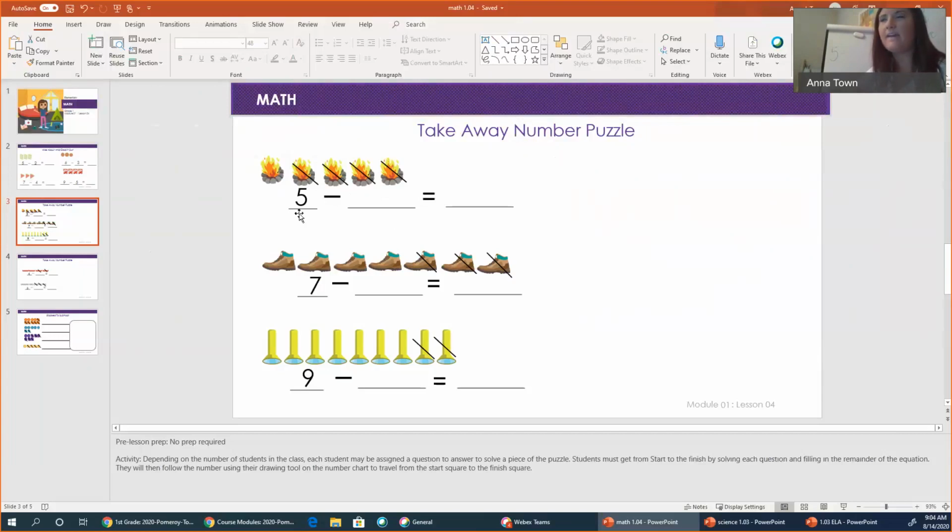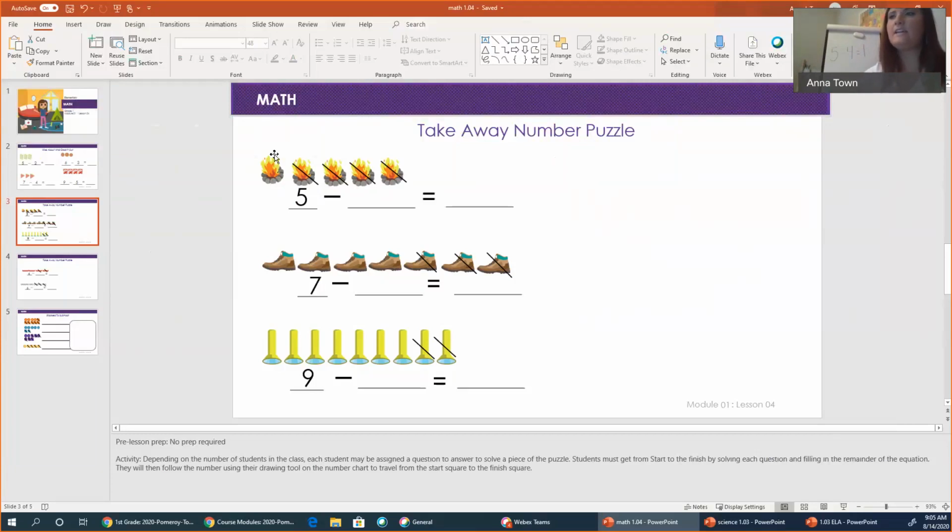So let's count how many have lines through them. 1, 2, 3, 4. So we are going to write a 4. 5 minus 4. How many spiders are left without a line through them? 1. So 5 minus 4 is equal to 1.